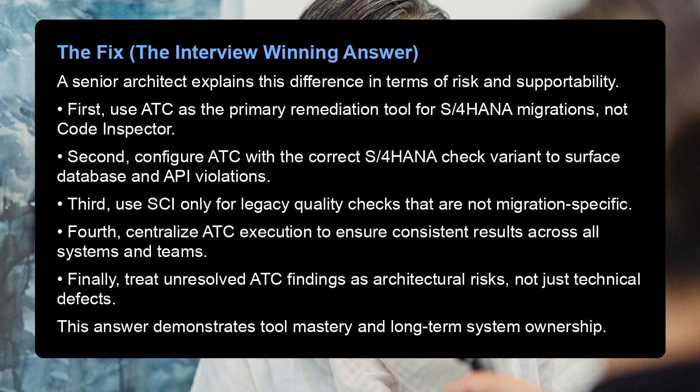First, use ATC as the primary remediation tool for S/4HANA migrations, not Code Inspector. Second, configure ATC with the correct S/4HANA check variant to surface database and API violations. Third, use SI only for legacy quality checks that are not migration-specific. Fourth, centralize ATC execution to ensure consistent results across all systems and teams. Finally, treat unresolved ATC findings as architectural risks, not just technical defects. This answer demonstrates tool mastery and long-term system ownership.